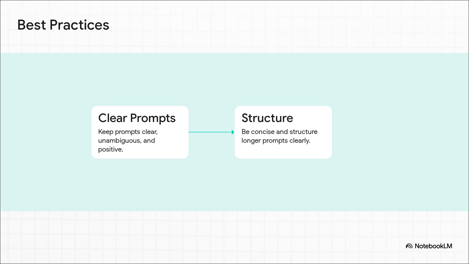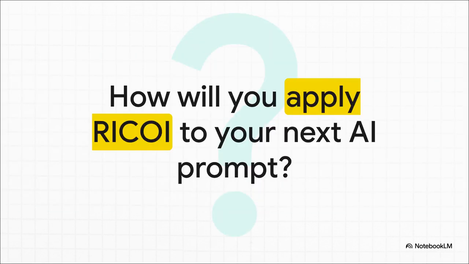If you combine these basic rules with the RICOI framework we just learned, I guarantee you are going to see massive improvements. So I want to leave you with this final empowering question. How will you apply the RICOI framework to your very next AI prompt to nail it? You now have the exact blueprint for assigning roles, giving verb-driven instructions, adding context, setting outputs, and providing input data. The gap between mediocrity and excellence, it's bridged by structure.